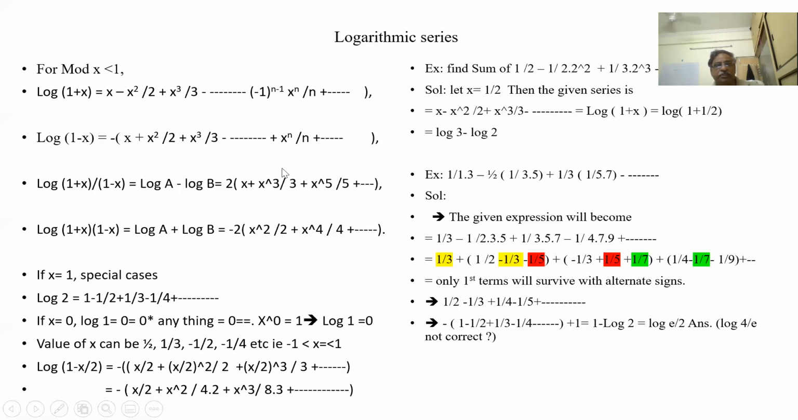When we have to convert the given series into log, in the denominator we don't have any factorials. We have a series of 1/2, 1/3. This is 1/2. This is 1/3. Like that.